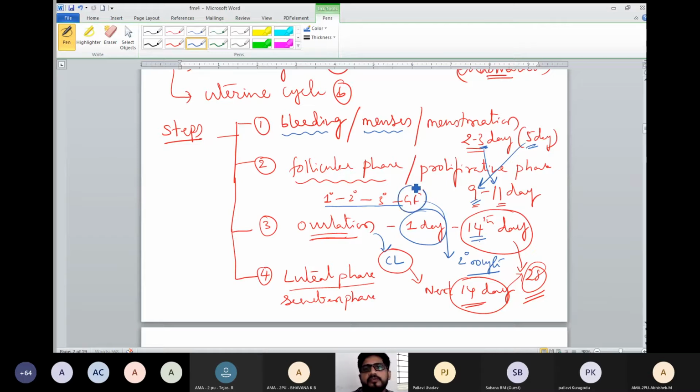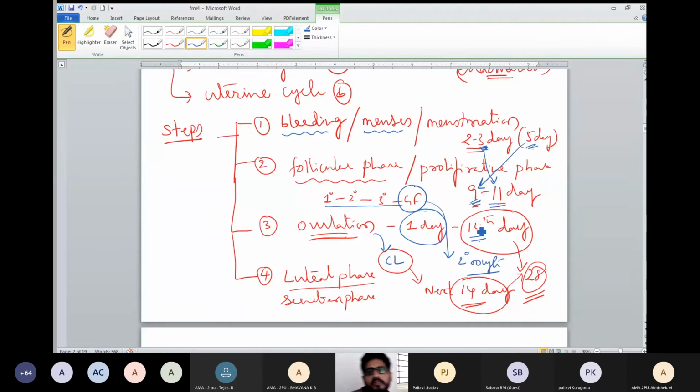The ovary gives the growth of follicles. The matured follicle is the Graafian follicle. It takes 11 days if the bleeding occurs for 3 days only. It takes 9 days if the bleeding occurs for 5 days. You understand that? Bleeding occurs 5 days, then in the ovary after bleeding, 9 days are required for follicular growth. If bleeding occurs just 3 days, then 11 days are required for the follicular growth to become a Graafian follicle.